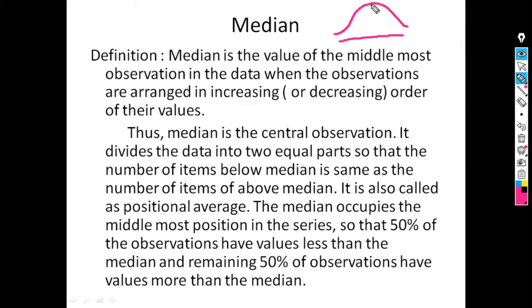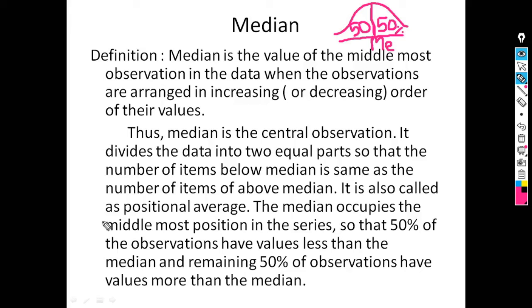If we divide this data into two equal parts, then this middlemost observation is known as median and it is denoted by ME, in which 50% of observations are on the left side of the median and the remaining 50% are on the right side. Means median divides the data into two equal parts and the middlemost observation is known as median.